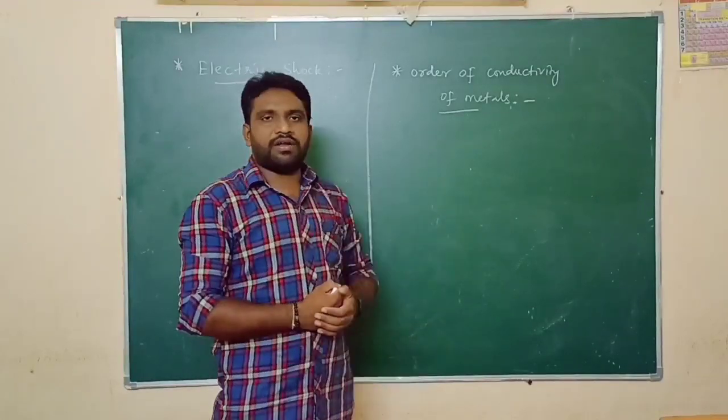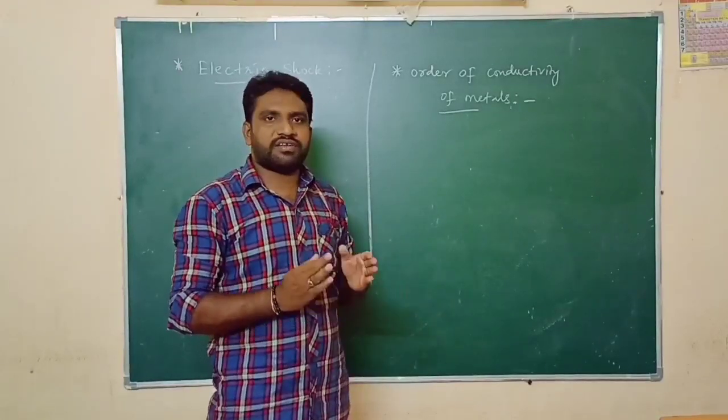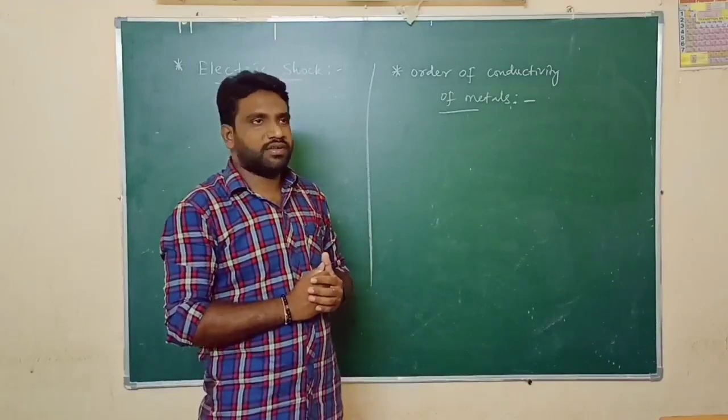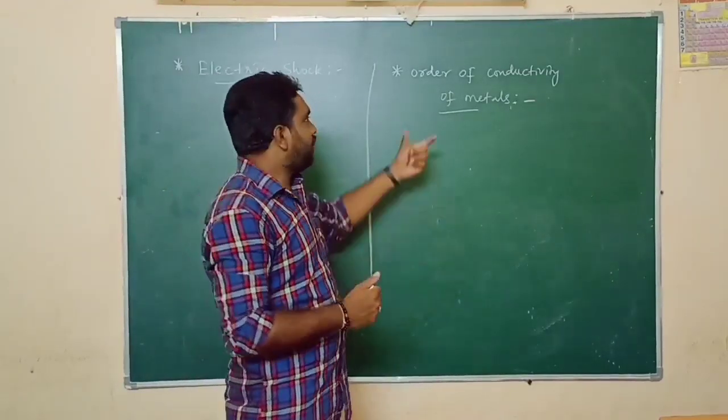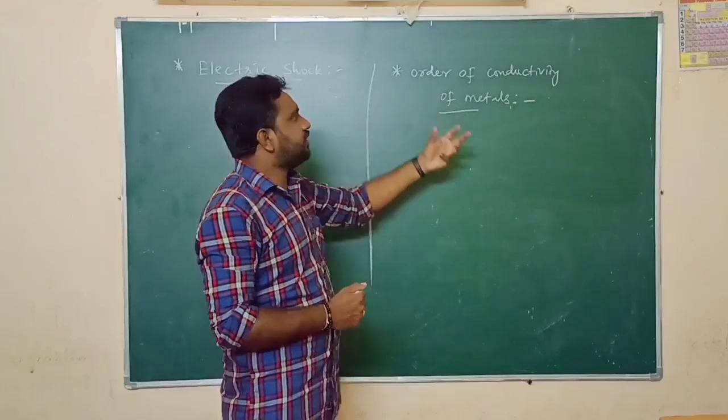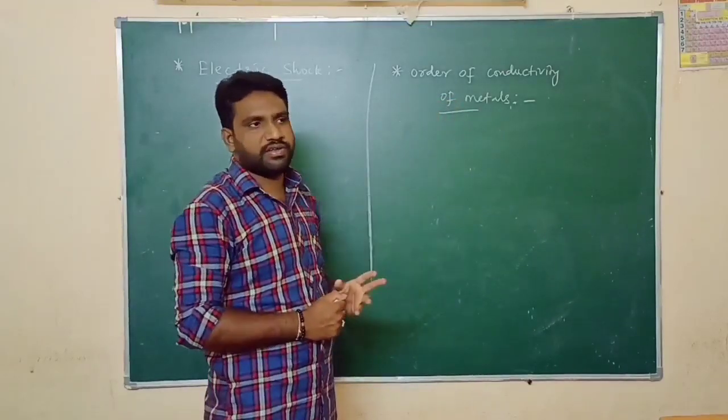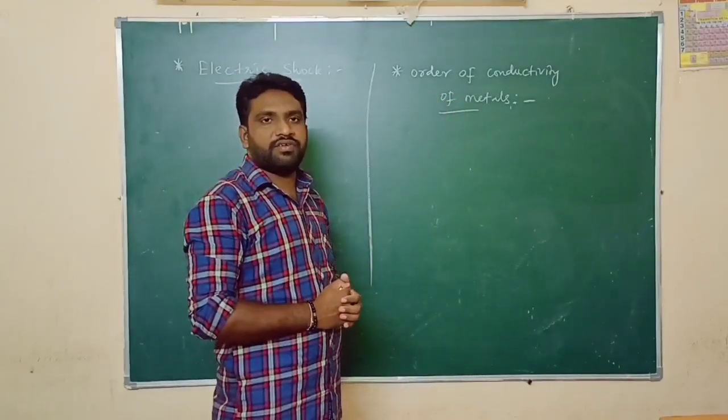But we have an order. All the metals do not allow the same amount of current. So now I am going to write the order of the top four metals with respect to their conductivity of electricity.